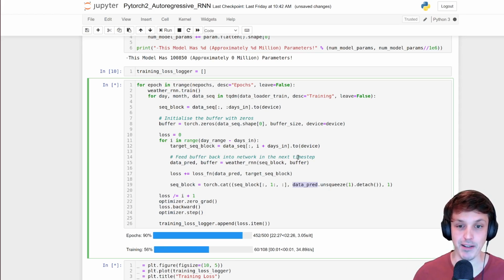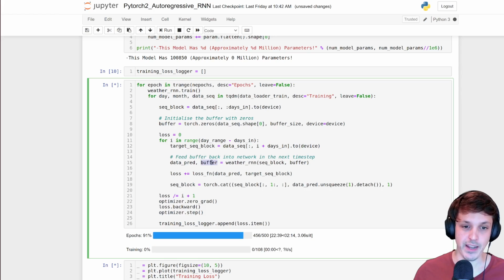So by passing the buffer in as well, we're getting to see even further back in time. So that buffer here gets produced by the network, and the next time step, that obviously is going to be the input.